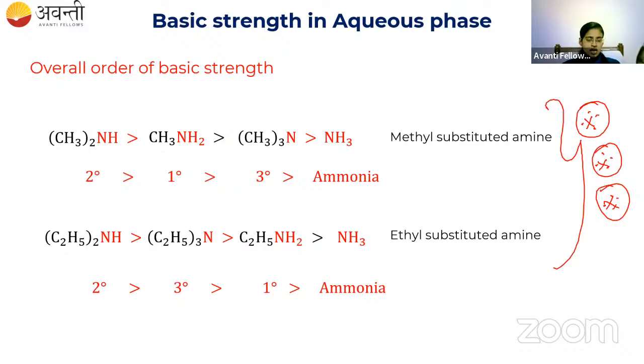So till last lesson, we have some regular kind of pattern in writing the basic strength or acidic strength or boiling point, etc. Right? But here, some irregularities are shown. It is because of some reasons. One is the steric reason, and the other ones are the solvation effect and inductive effect. In one case the inductive effect will dominate the solvation effect. Likewise, one effect will overcome the other and they will lead to different orders. So for methyl and ethyl, you have to follow this order because it is given in the book.